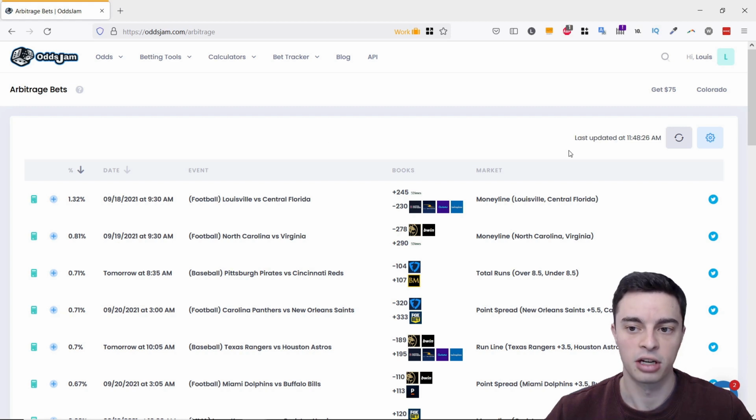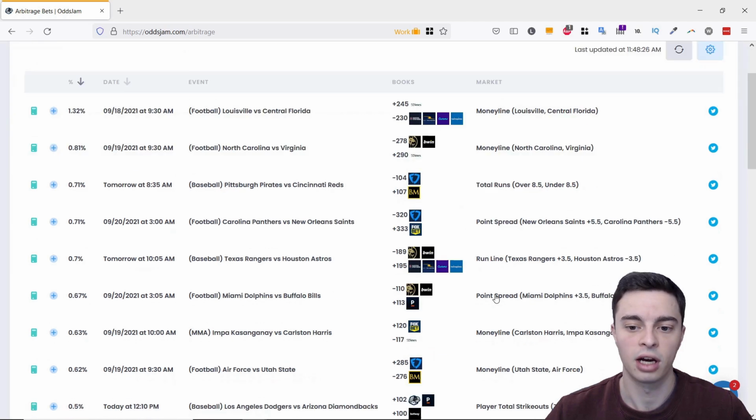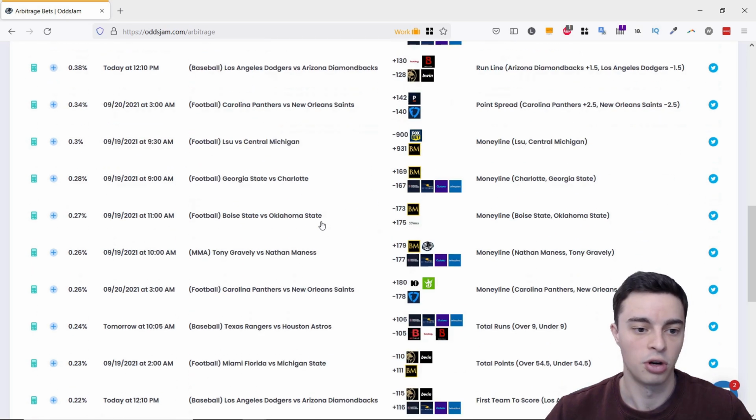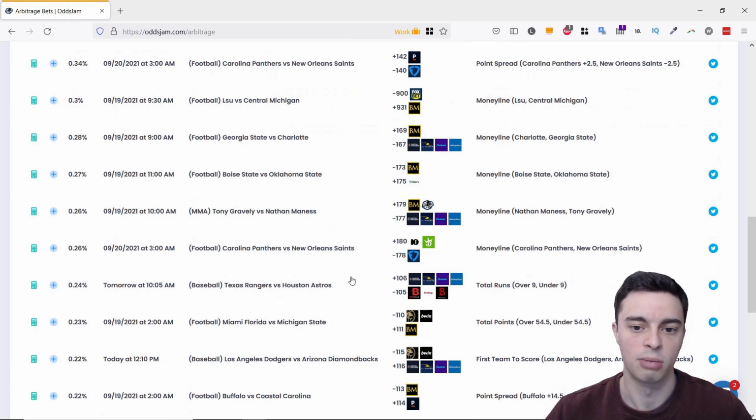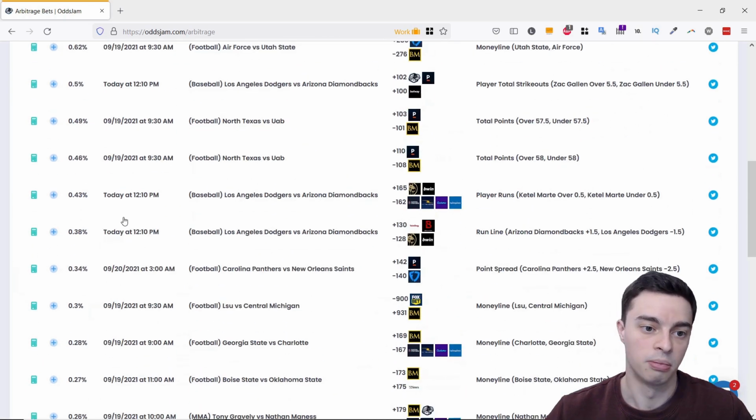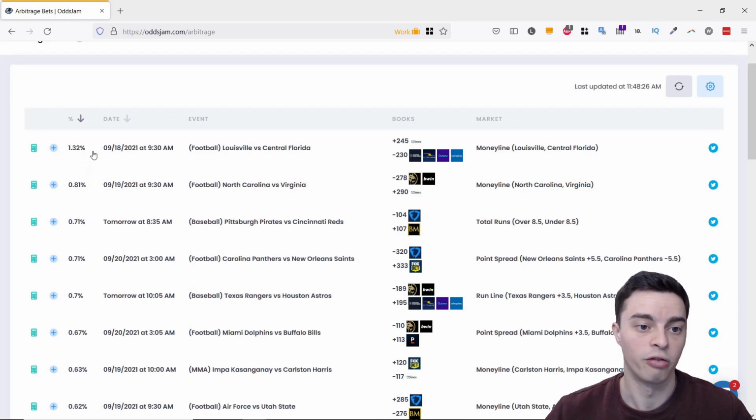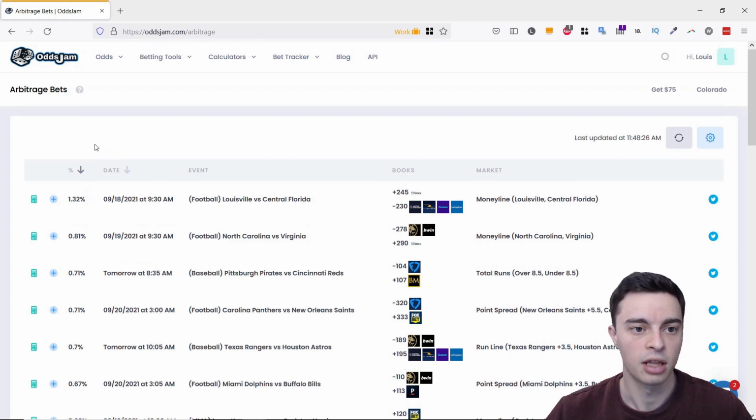This is pretty self-explanatory. The odds are updating regularly, but you can refresh them manually over here. And yeah, you can just scroll through and you can already see there's quite a few arbitrage bets on offer here, at quite a varying level of profit. So that's great to see.